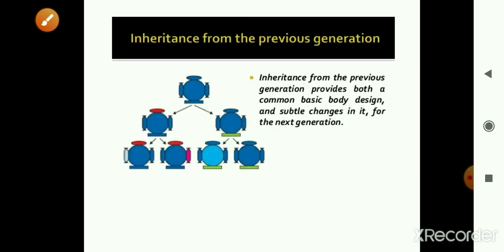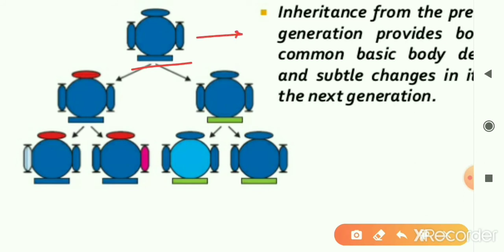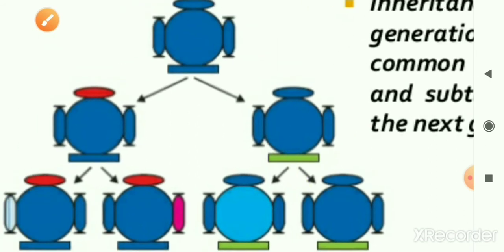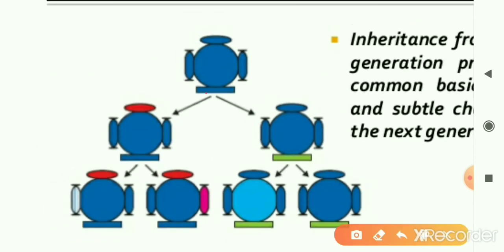Now let's take an example of an organism which is reproducing asexually. This is a diagram that's given in your NCERT, representing asexual reproduction, as there's only one parent involved. So suppose an organism reproduces asexually, it provides its next generation two things.